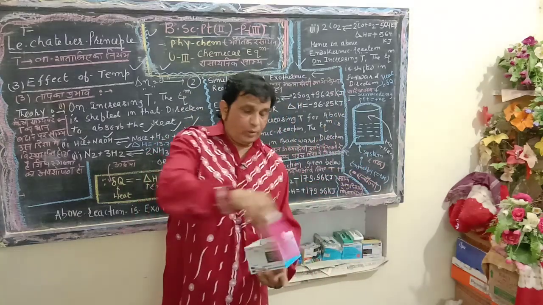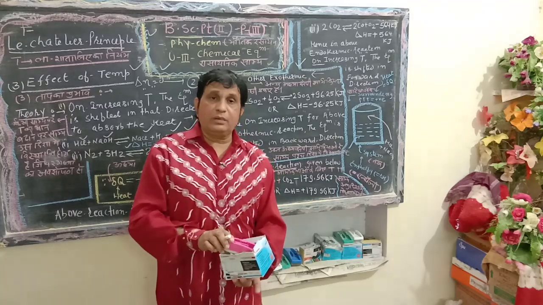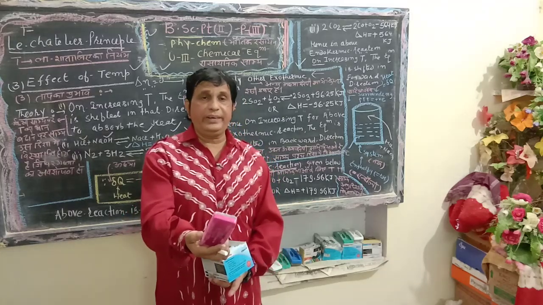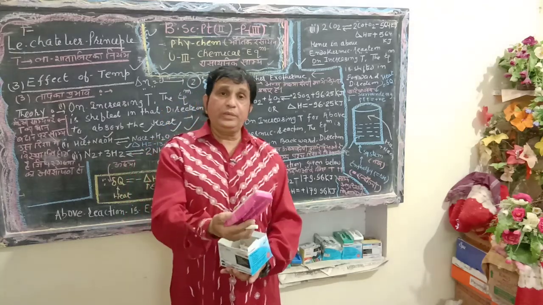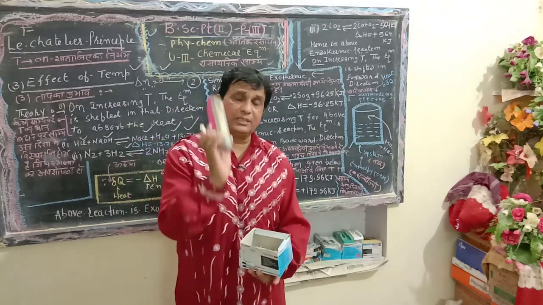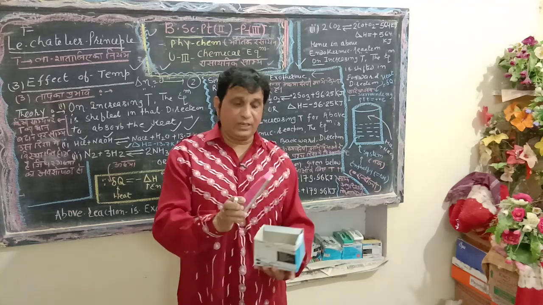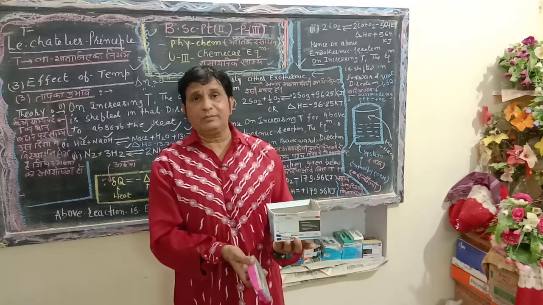The rest part is known as the surrounding. In an exothermic reaction, plus Q heat is added to the surrounding, and the same amount of heat will be distinguished in terms of enthalpy.